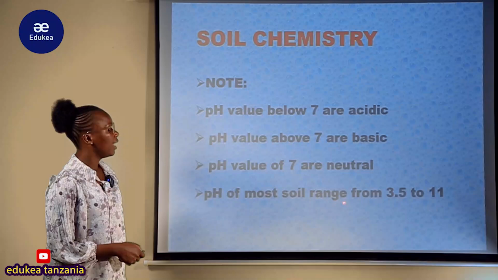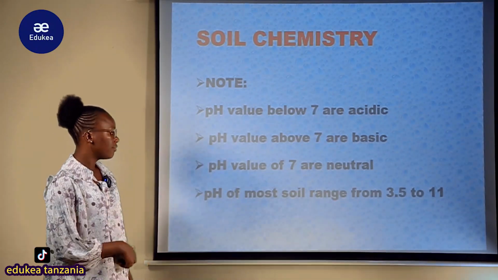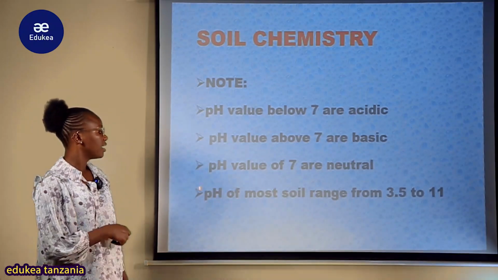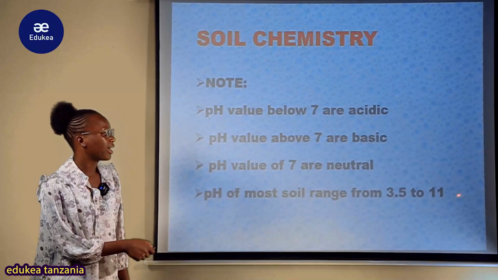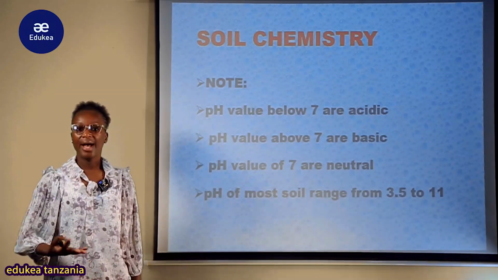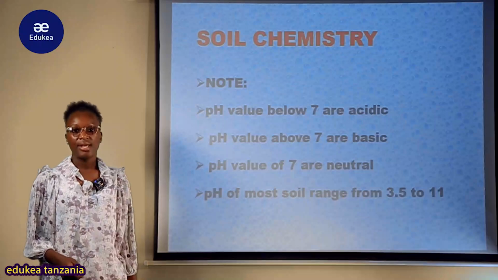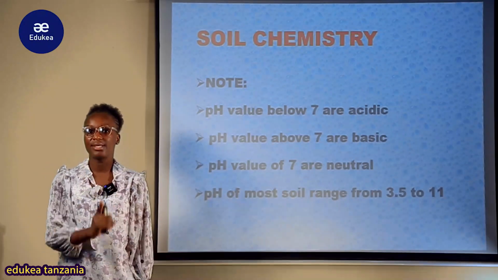pH of most soil range from 3.5 to 11. So you can see pH value, pH most soil zinakuwa zina range kuanzia hapa mpaka 11. Mean that this one is acid but this one is what? Base. Na my students, wakati tunafanya discussion katika previous session, I hope you understand.